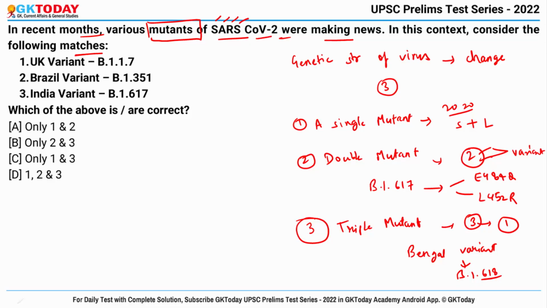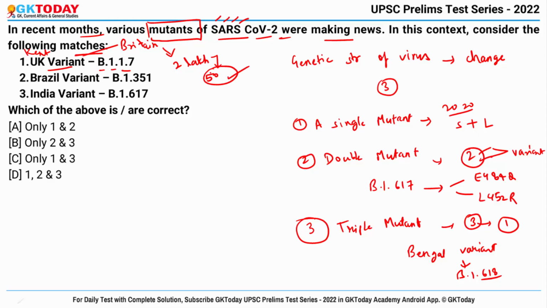Now you have to identify which of the following are correct. First is UK variant. This is also called the Kent variant and it is prevalent in Britain. And the mutation is also correct, B117. At an earlier stage it had 2 lakh cases identified and later it spread to more than 50 countries and appears to be mutating again, okay?